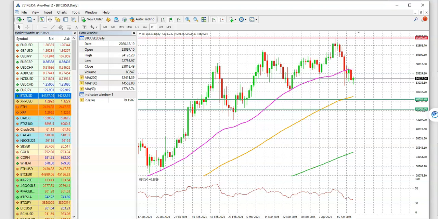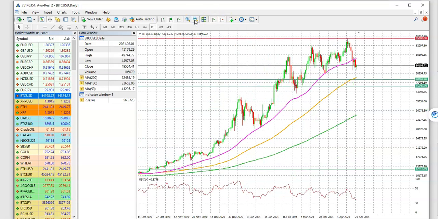Now, as always, I'm going to bring out the MT4 platform and we will begin the conversation by looking at the daily time frame. On the daily time frame, we have three different moving averages. As always, we have the 50-day simple moving average in pink, followed by the 100-day simple moving average, and finally the 200-day simple moving average.